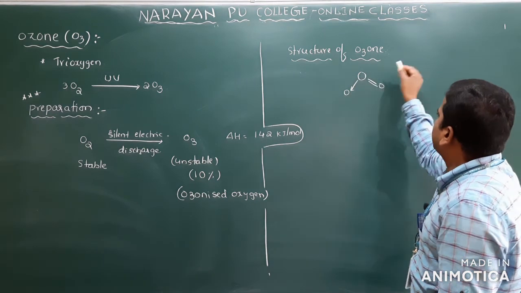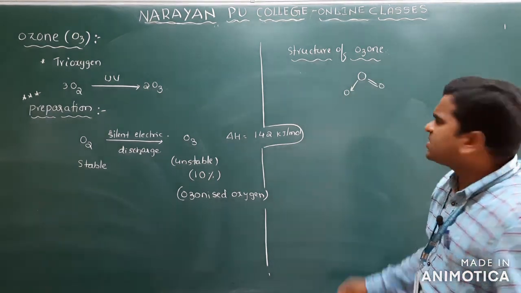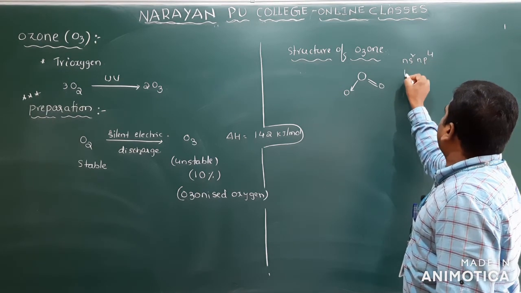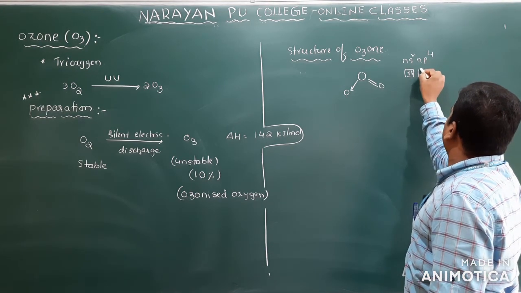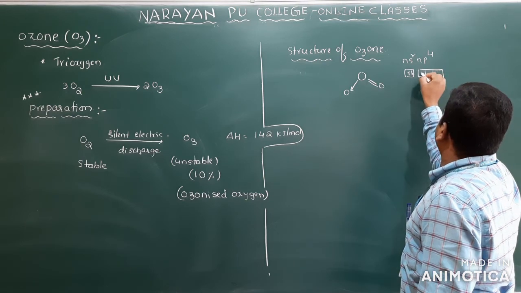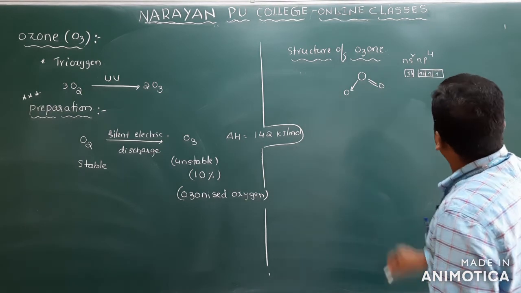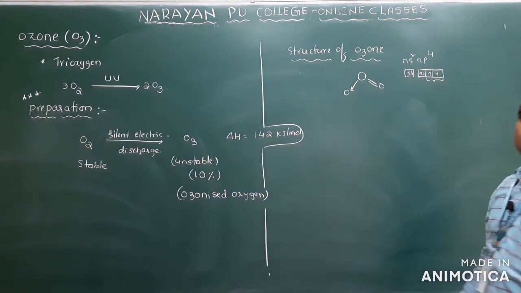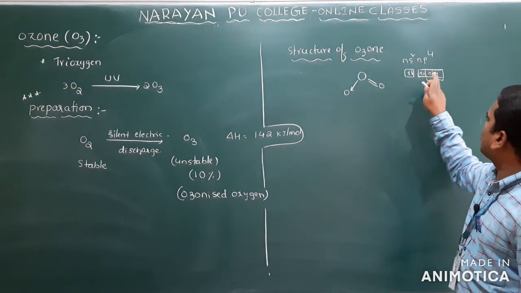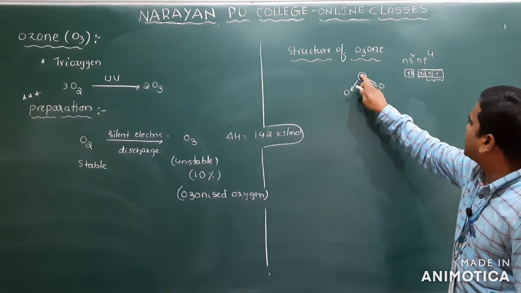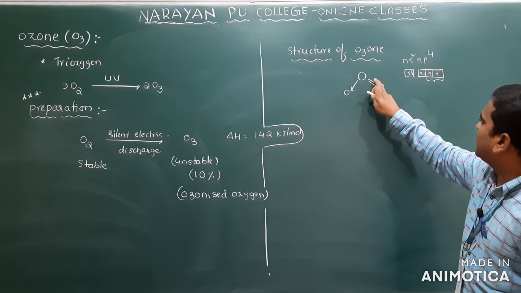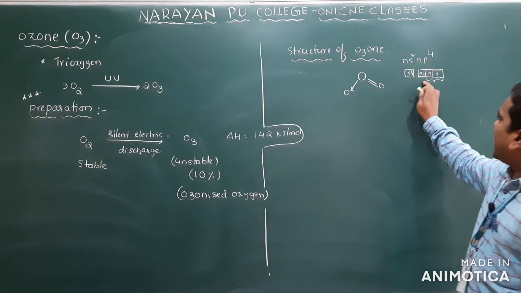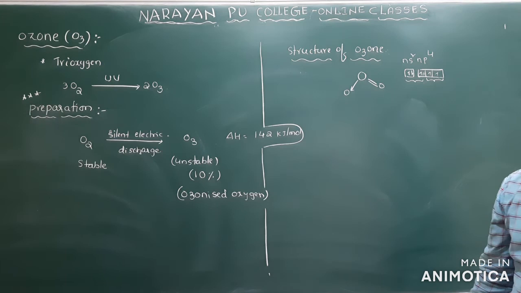Why? Because what is the central atom here? Oxygen. Oxygen means what is the electronic configuration? ns2, np4. Here how many electrons are there in the s orbital? 2 electrons. And here how many electrons are there in the p orbital? 4 electrons will be there. Clear? You know that. How many unpaired electrons are present here? 2 unpaired electrons are present, and these 2 unpaired electrons of one oxygen are used to make 2 bonds here. One is sigma bond and another one is the pi bond. Clear? So then how many lone pairs of electrons are there here? 2 lone pairs of electrons.